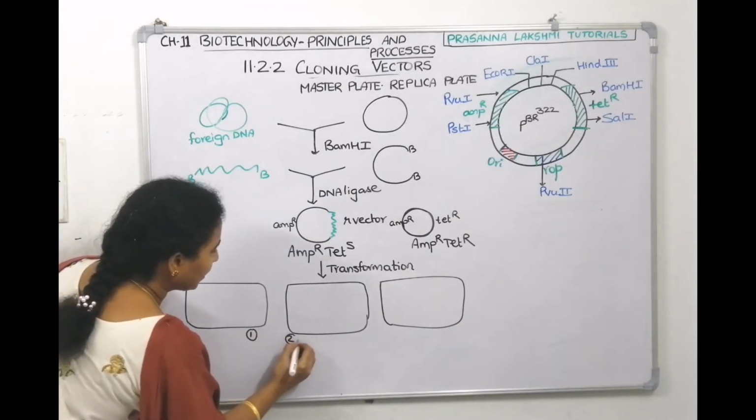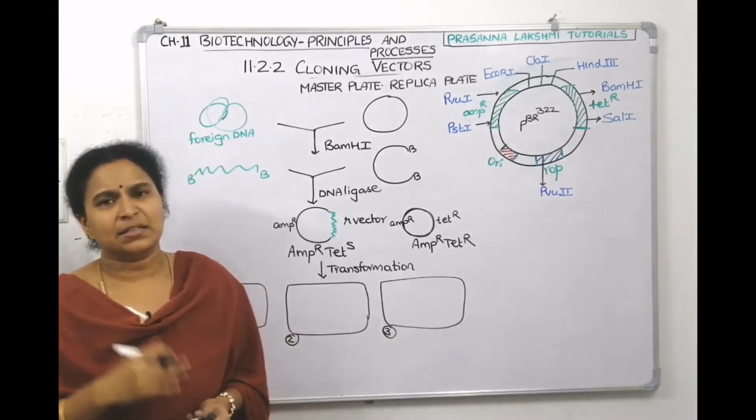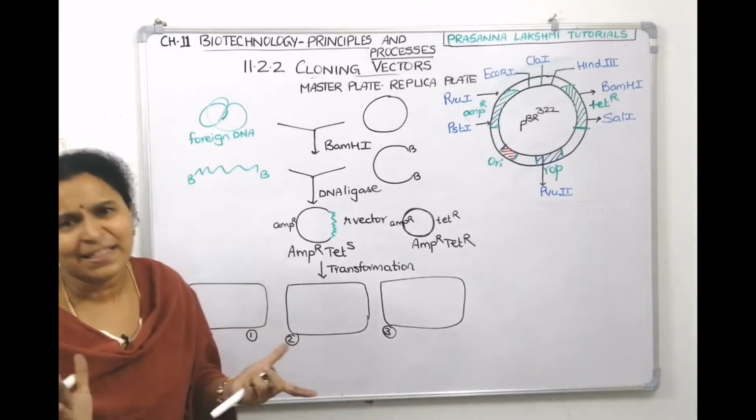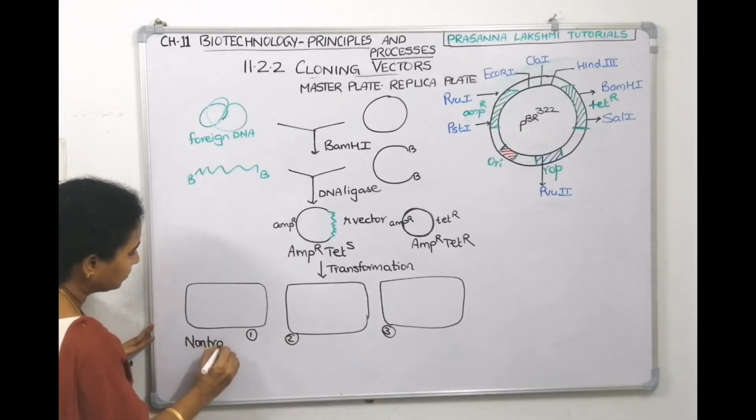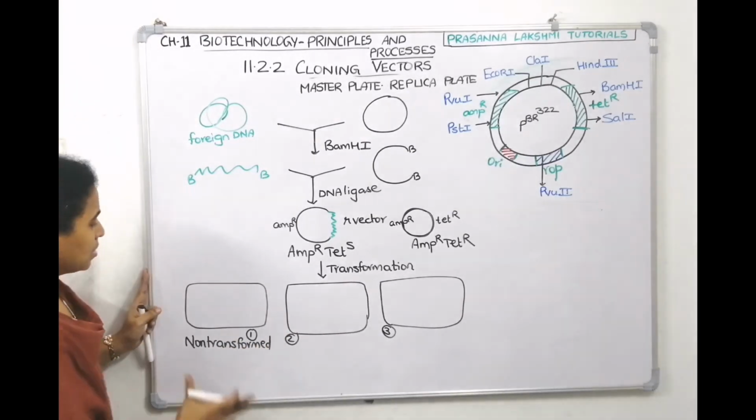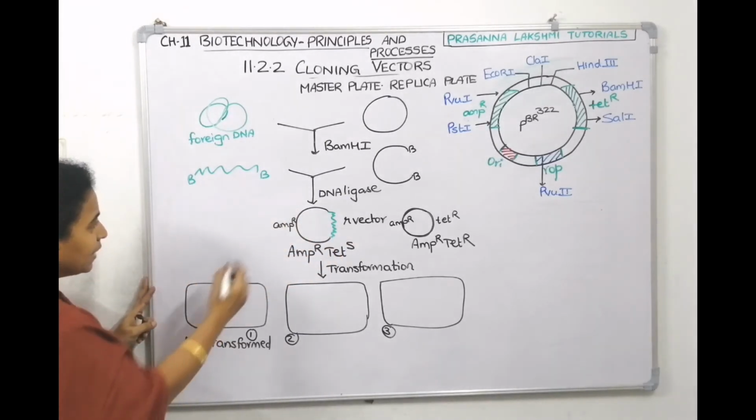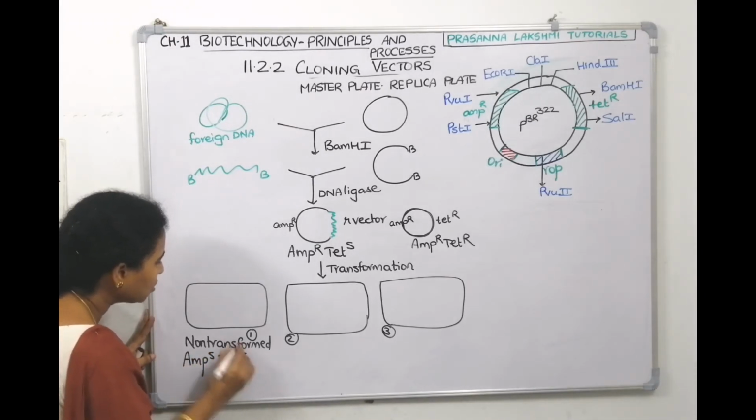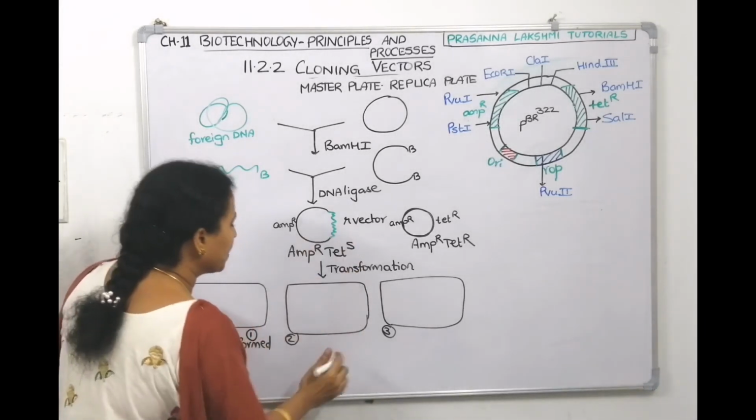Bacteria type 1, type 2, type 3. This is the lazy, rigid bacteria, which did not attend the class, did not participate in transformation, not willing to take anything. So what is such bacteria called? Non-transformed bacteria. It did not participate in transformation. Did it take the vector? No. So will it have the ampicillin resistance gene? No. Will it have the tetracycline resistance gene? No, nothing it has.